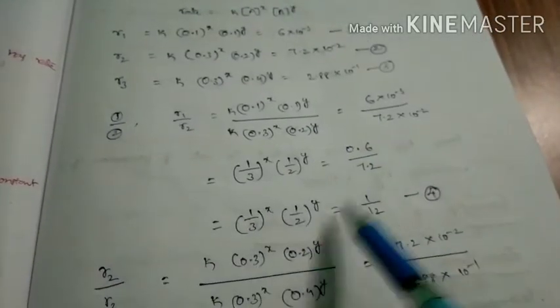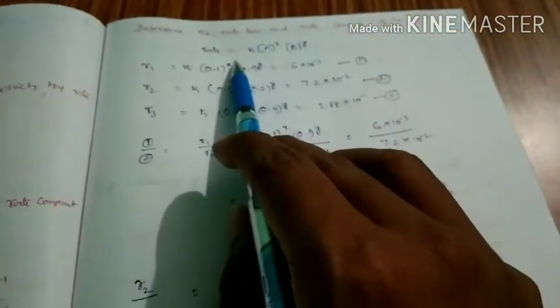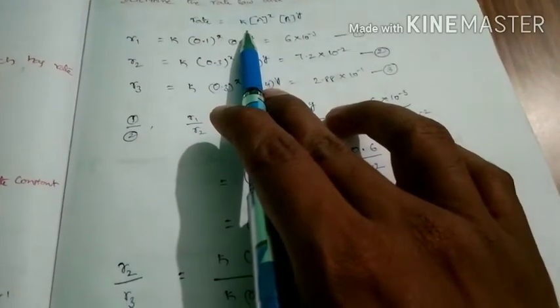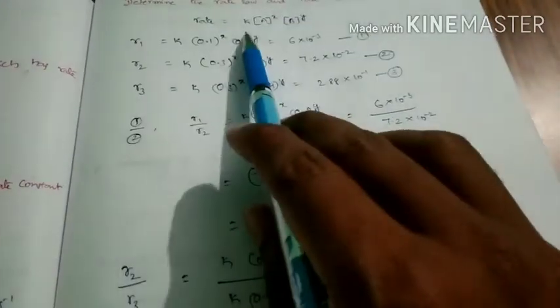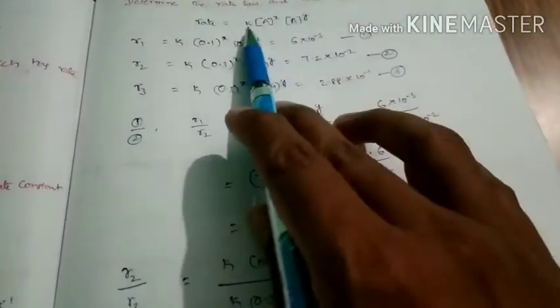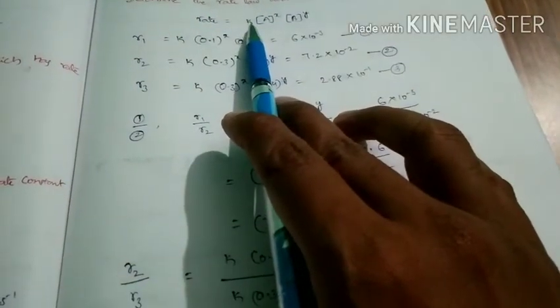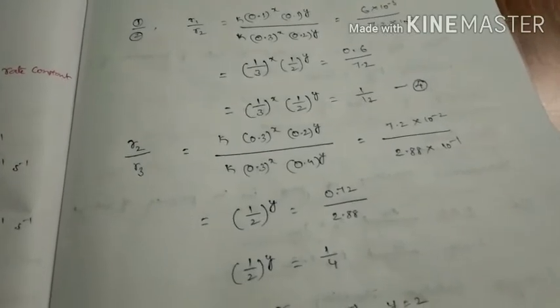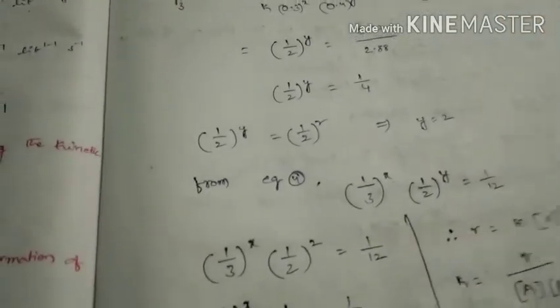Then we automatically get the x and y values. If you substitute these x and y values in the above equation, then we get the rate equation expression. After that, you automatically get the rate constant value. After getting x and y values, we get the k value. That is how to solve the problems regarding order of reaction. Next, there are some more points regarding this.